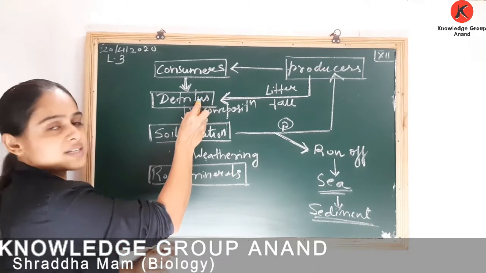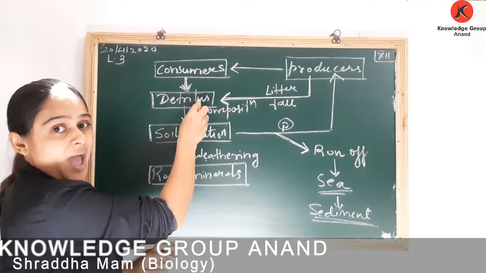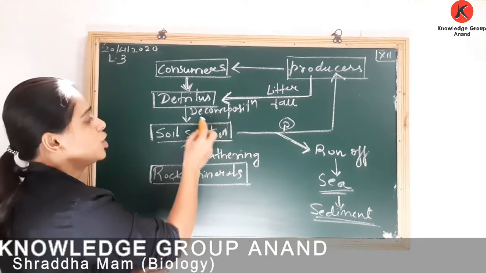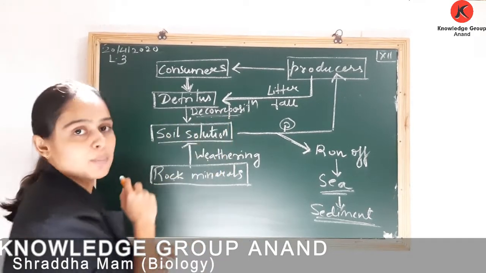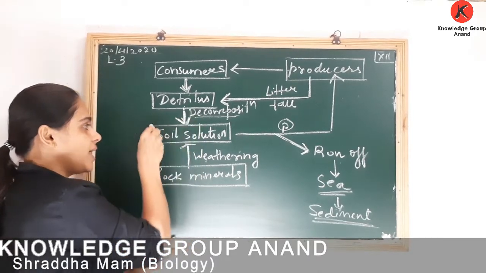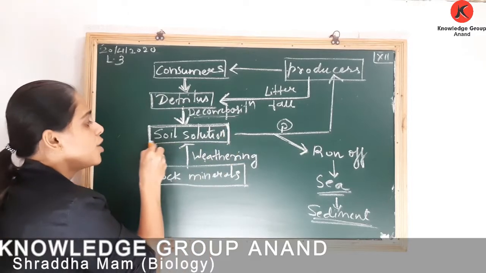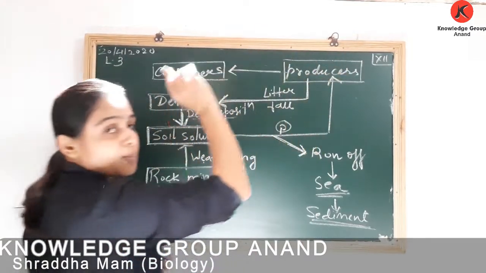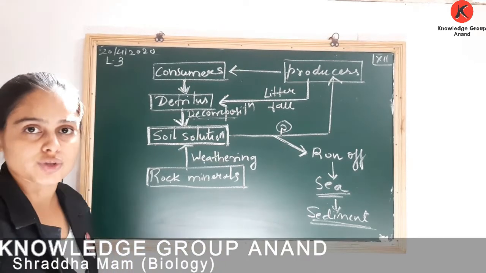Okay, on this detritus, who is going to act? That are our decomposers, right? So by the process of decomposition, your phosphorus is once again released in your soil solution, from where it is taken up once again by producers.